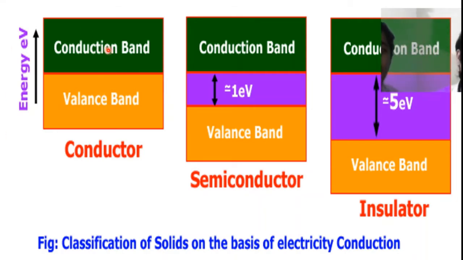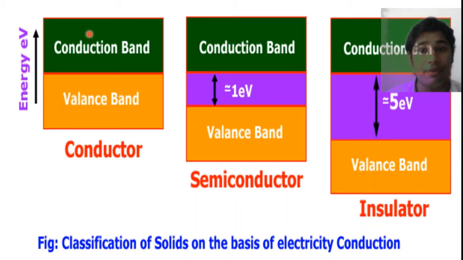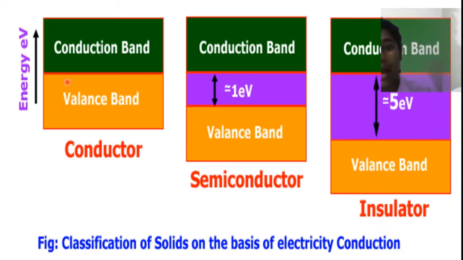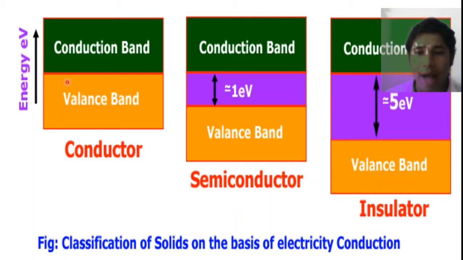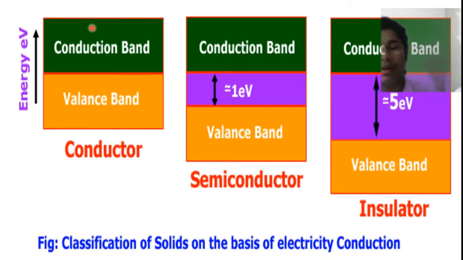Then there is a question in mind: why don't all valence electrons go to the conduction band and create a current flow without a battery? Because the energy required is zero, or if some is required, we have environmental energy, the temperature, that can excite these electrons into the conduction band.